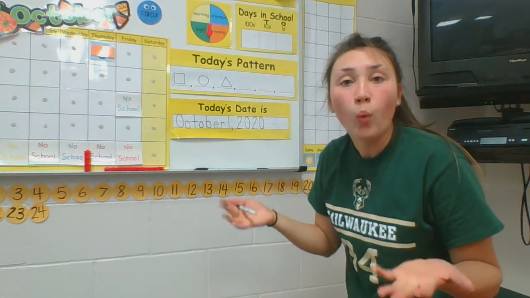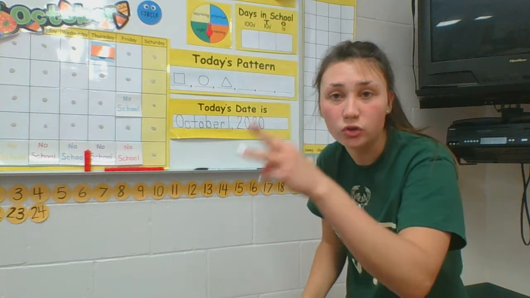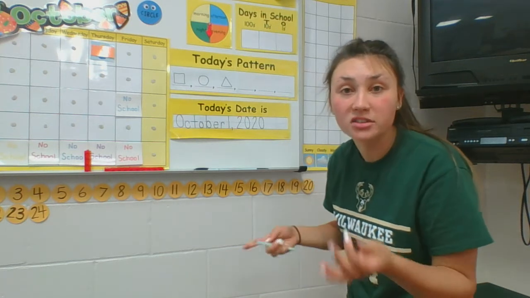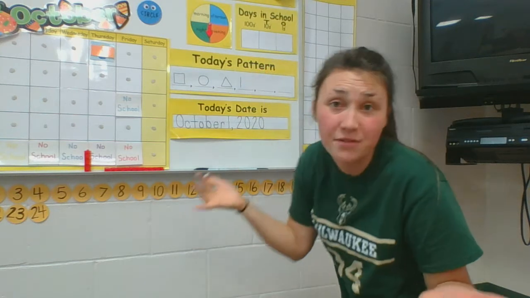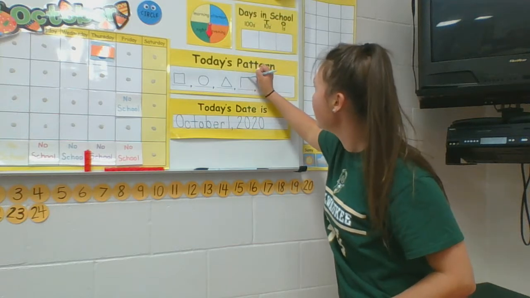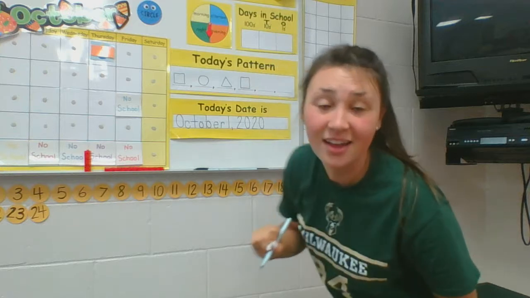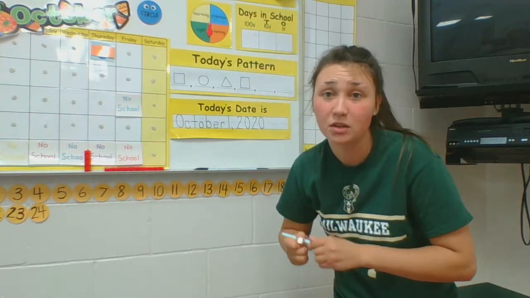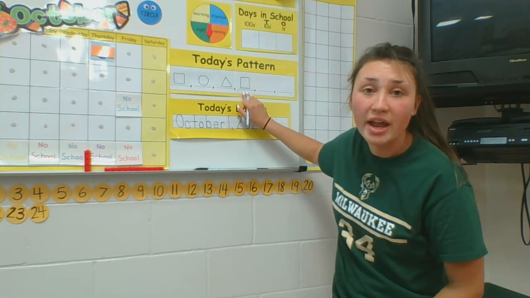Okay? What would come next in our pattern if our pattern is square, circle, triangle? Yeah, it's a square. Our square is next. So go ahead. If you have your whiteboard, you can write it with me. We're going to do a square next. Excellent. 4 sides on that. This is good practice for you to write your shapes too. Square, circle, triangle, square.